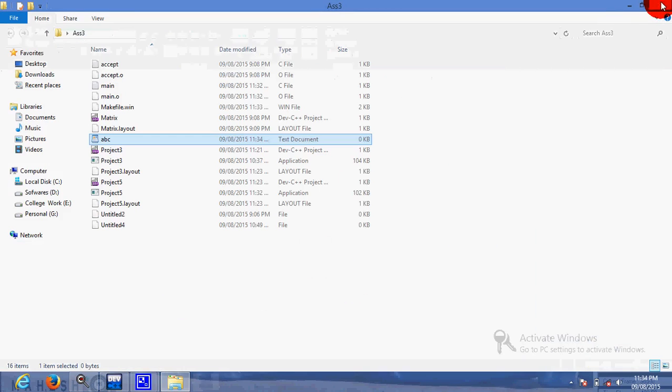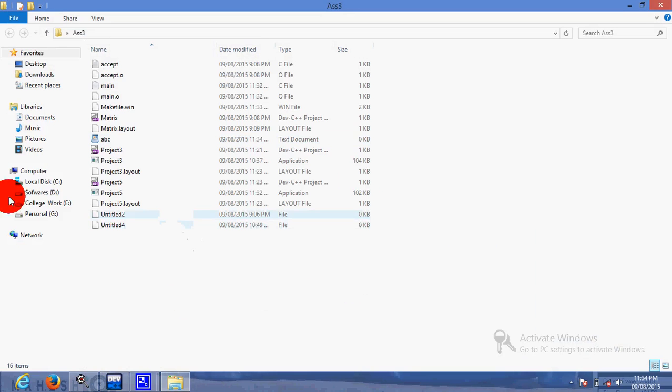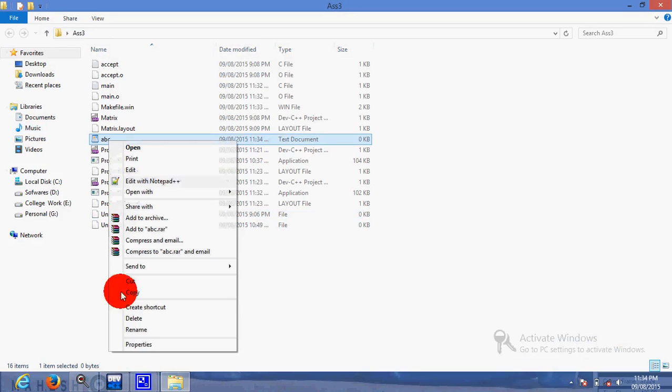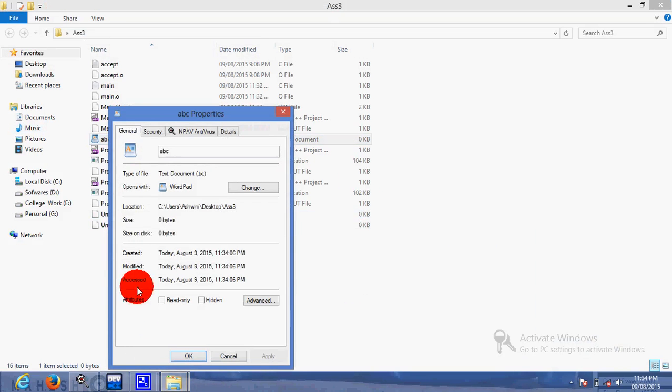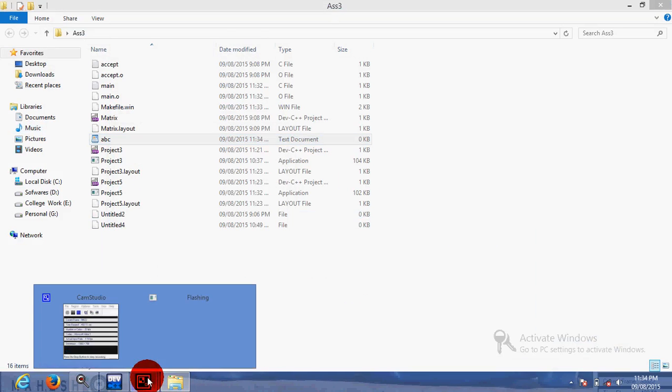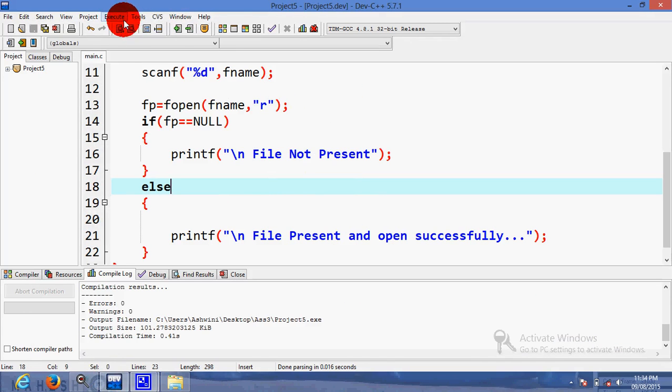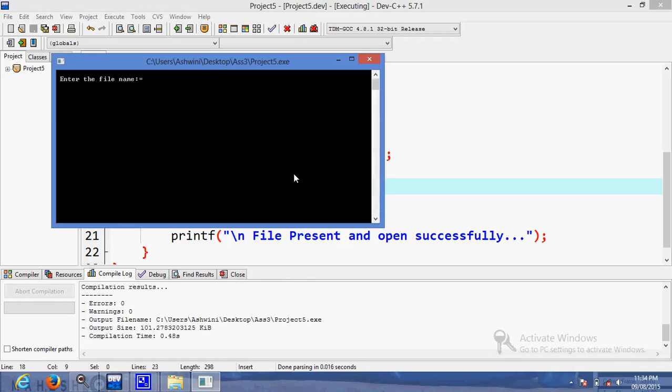So this is the file which is created. What is the name of the file? Properties: abc.txt. So if I give this file, execute, compile and run. abc.txt. File not present. Okay, let me check the program.